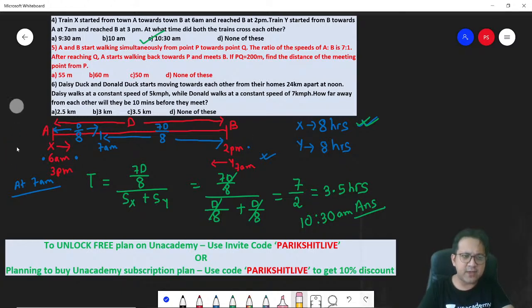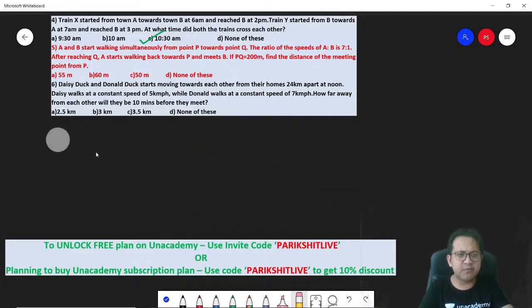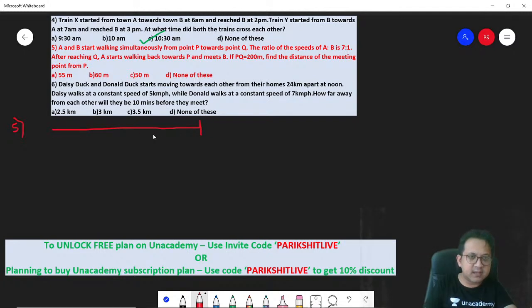Number 5. Number 5 on your screen. Let's look at number 5. A and B started walking simultaneously from point P towards point Q. The ratio of the speeds of A to B is 7:1. After reaching Q, A starts walking back towards P and meets B. If PQ is 200 meters, find the distance of the meeting point from P. So let's take it this way.